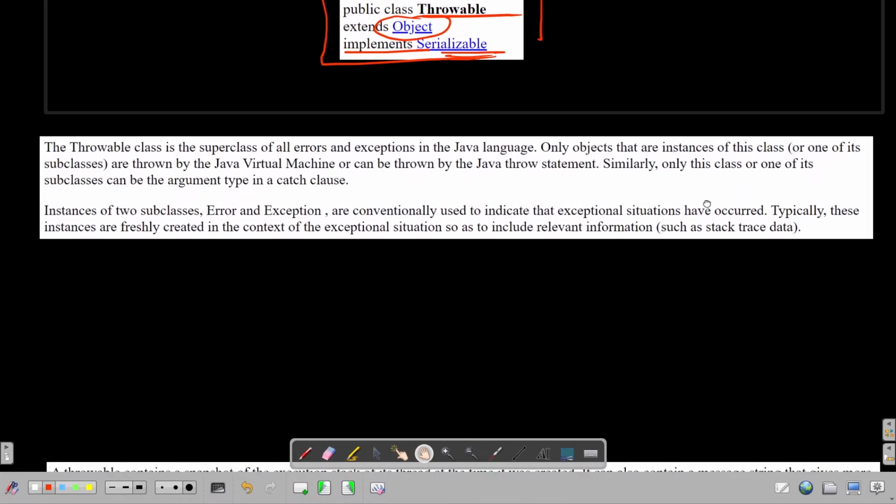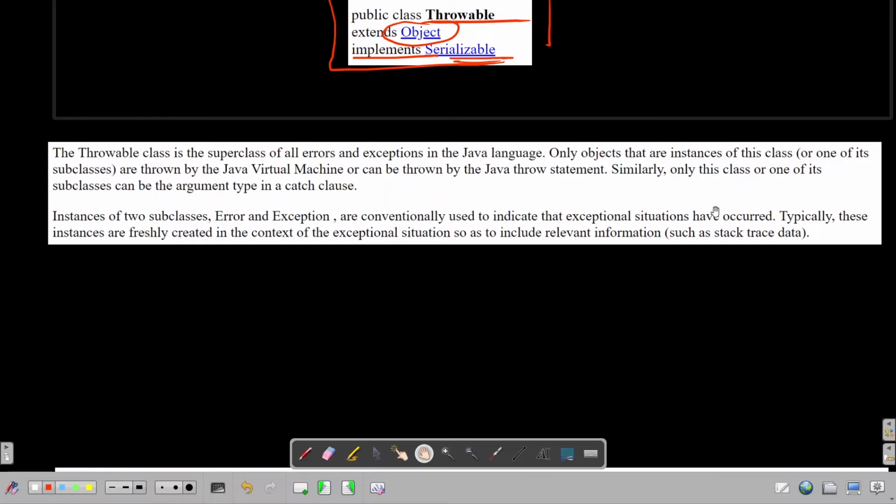Okay, so let's read the theory a bit. This theory I have taken directly from the official Oracle documentation. I found this really useful, so I hope you will also find this useful. I'll just go through these points briefly, but if you want complete information, feel free to browse the official Oracle documentation. So let's go through these points one by one.